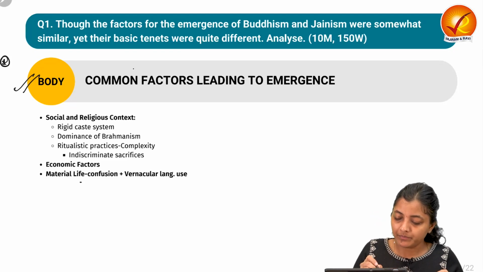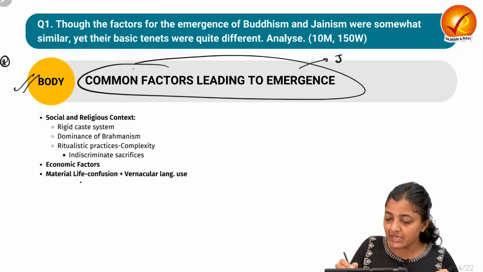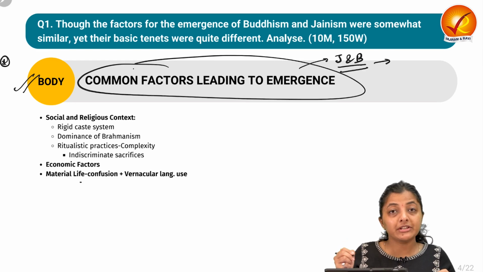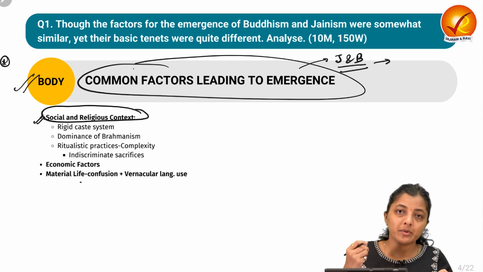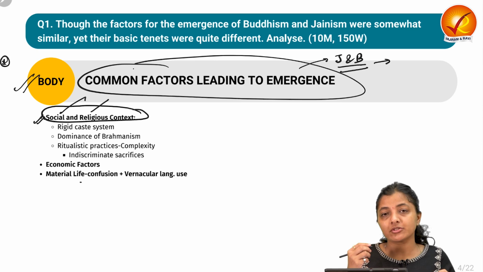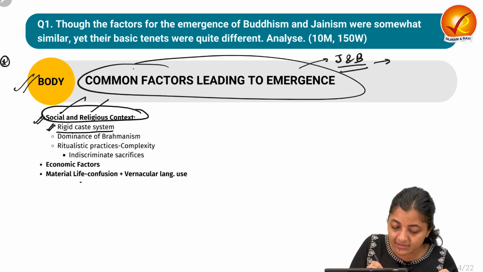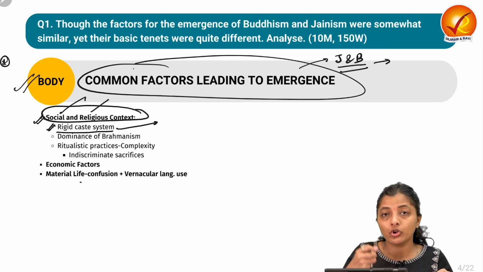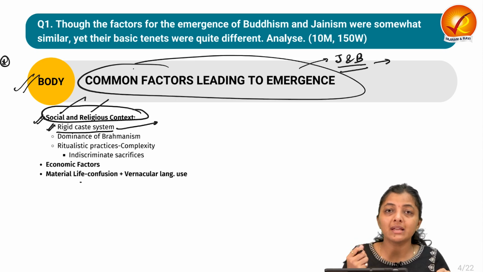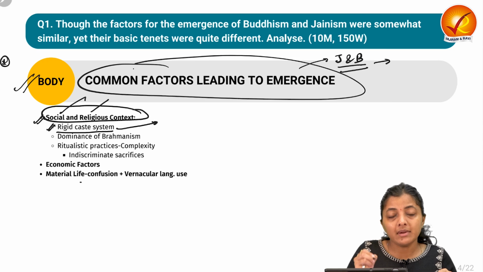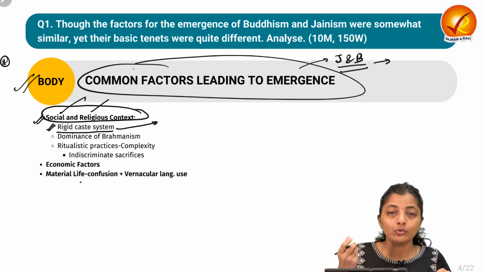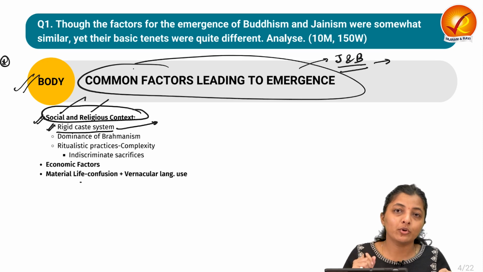Let's see the body part. The common factors leading to the emergence of Jainism and Buddhism, these religious reform movements. The very first point is the environment that was prevailing at that time, like the social and the religious context. The very first thing is the rigid caste system. The caste system was so ingrained at that time that it dominated all spheres of life, so individuals did not have space for social mobility. Buddhism and Jainism offered an alternative way to the spiritual journey that does not depend upon caste.